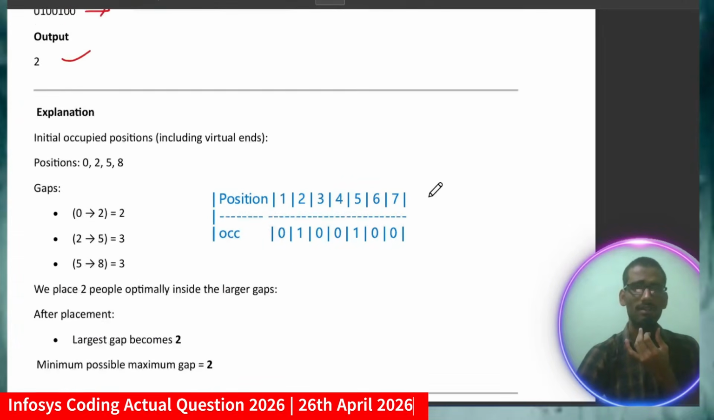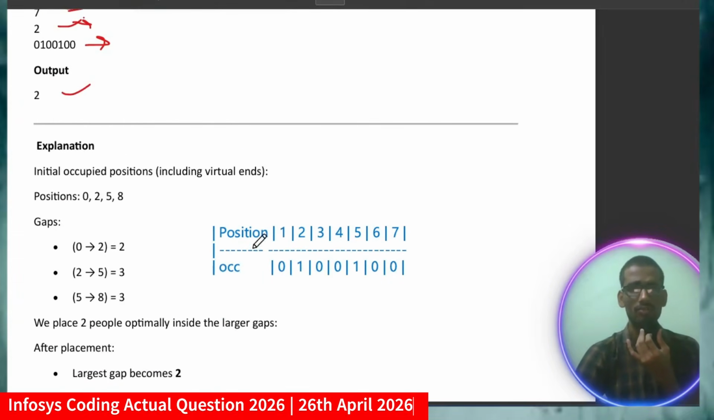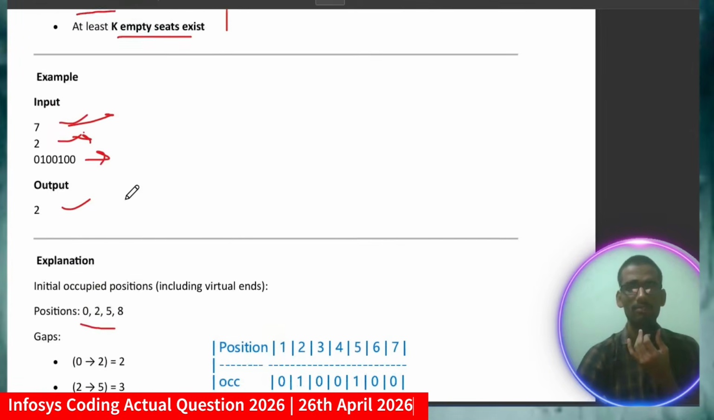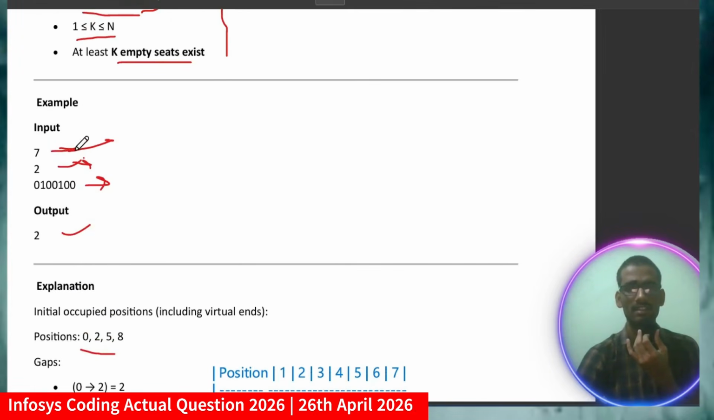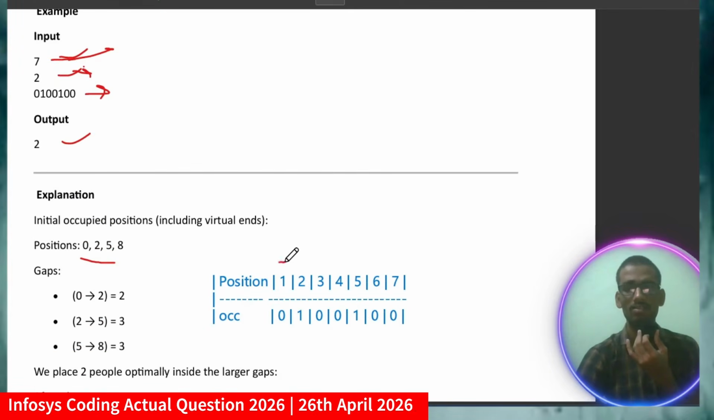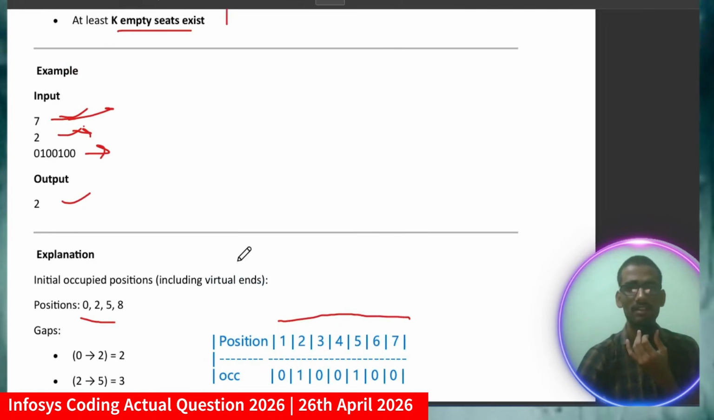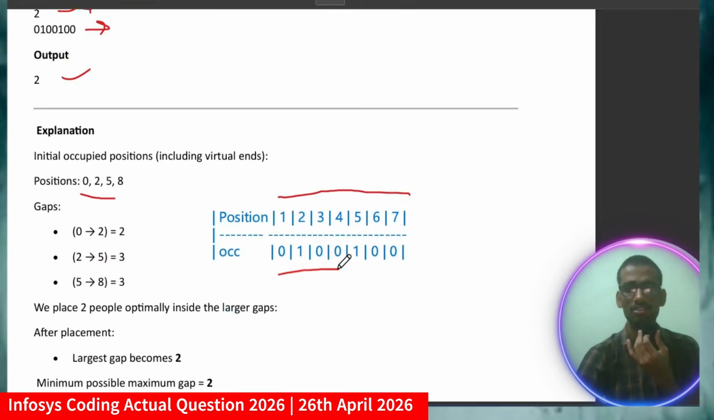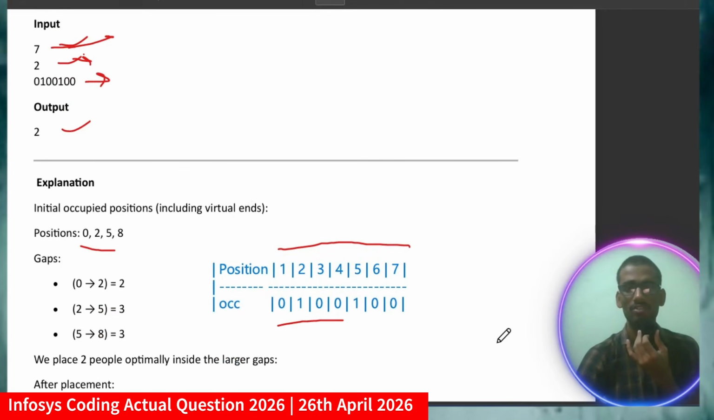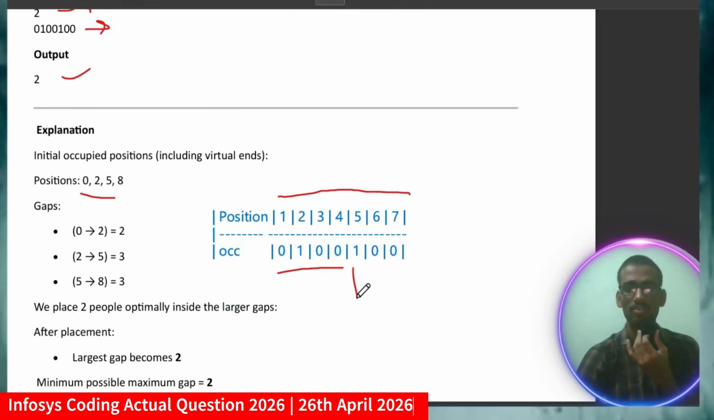Now let me give the explanation of how I am getting the value 2. Suppose positions are 0 to 5 8. How many positions are there? Total 7 positions. So I am noting down the positions 1 2 3 4 5 6 7, and the corresponding occupancy values given are 0 1 0 0, then 1 0 0. So 1 represents that this position is occupied, so you can't place people here.